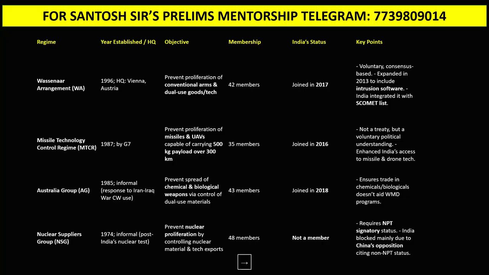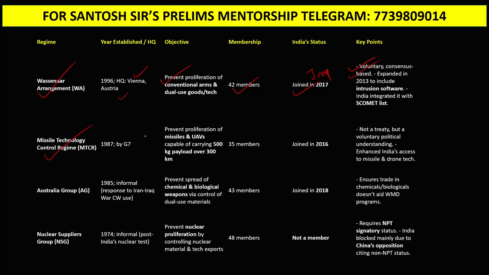All the four control regimes are very important. First one is the Wassenaar Arrangement, which is headquartered in Vienna, Austria, which basically prevents proliferation of conventional arms and dual use technology. You can see 42 countries are members. India joined in 2017. This is very important. It is a voluntary based setup.